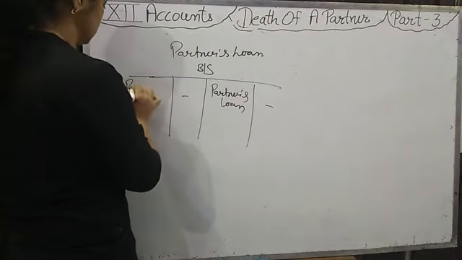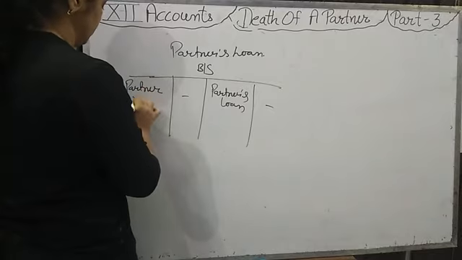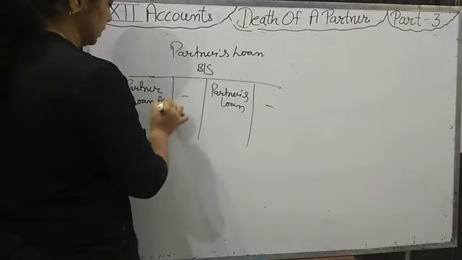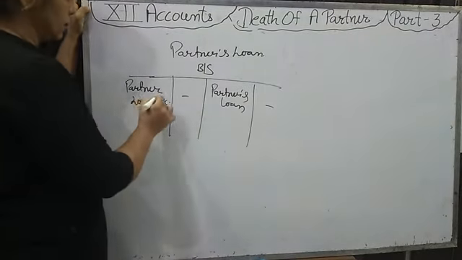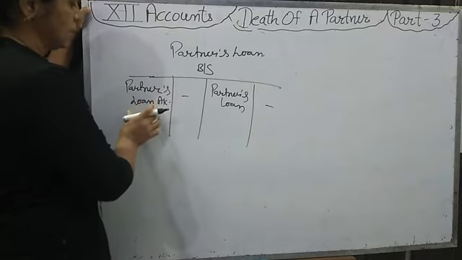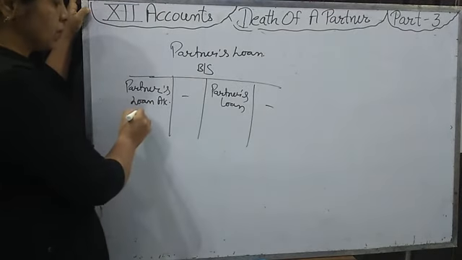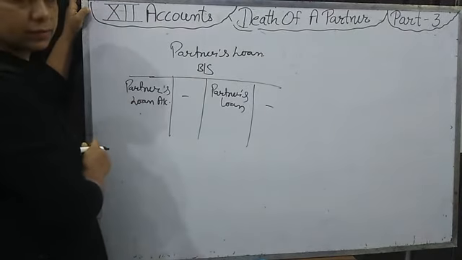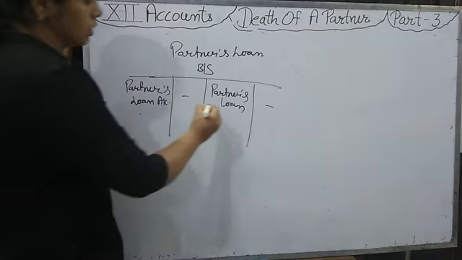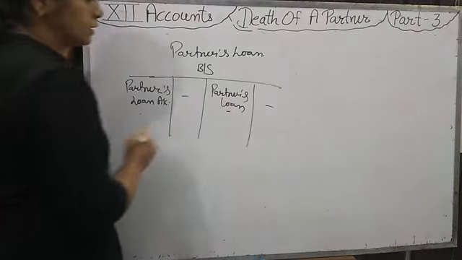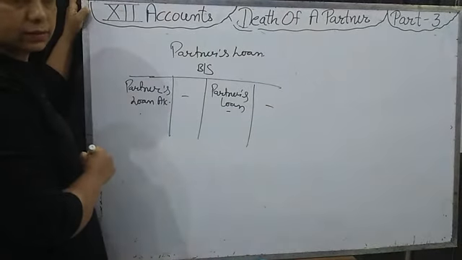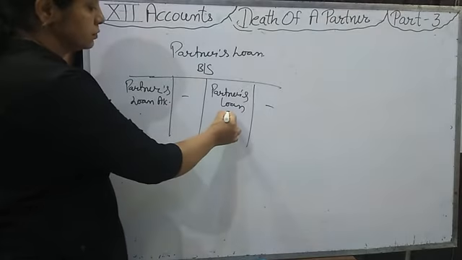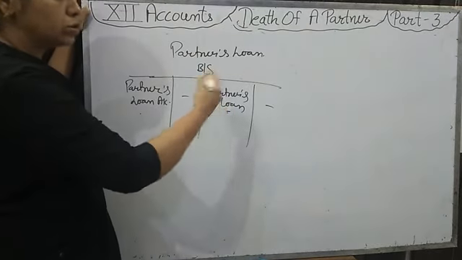What is the meaning of each? If the partner loan account is given on the liability side, it means the firm has taken a loan from the partner. If the partner loan is given on the asset side, it means the firm has given a loan to the partner.